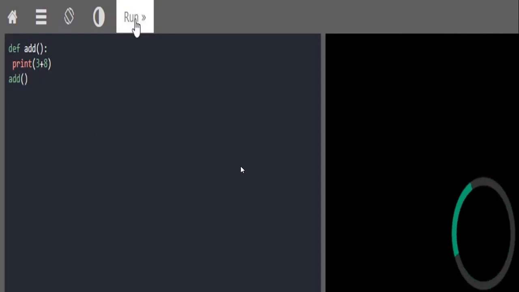Now, let's see how we define a function in Python. We have a keyword called def by which we define a function. So I'm using def followed by a function name. Here I'm going to perform addition, so I will give my function name as add. Then I'm trying to print the addition of two numbers, 3 and 8 respectively. And do not forget to call your function, otherwise your function will never get executed. So this is how I call a function. And then running this code, my output would be 11.